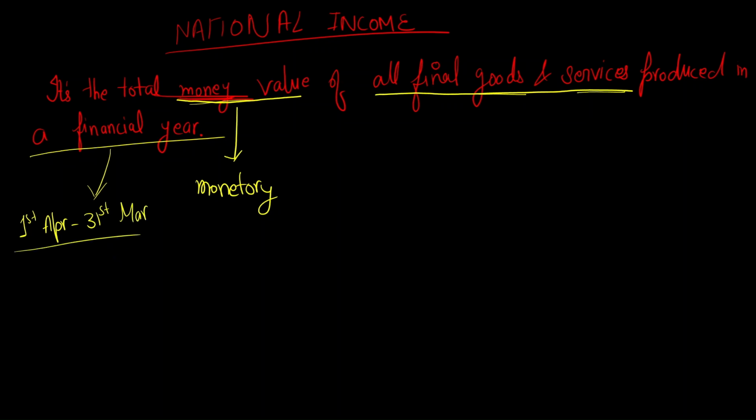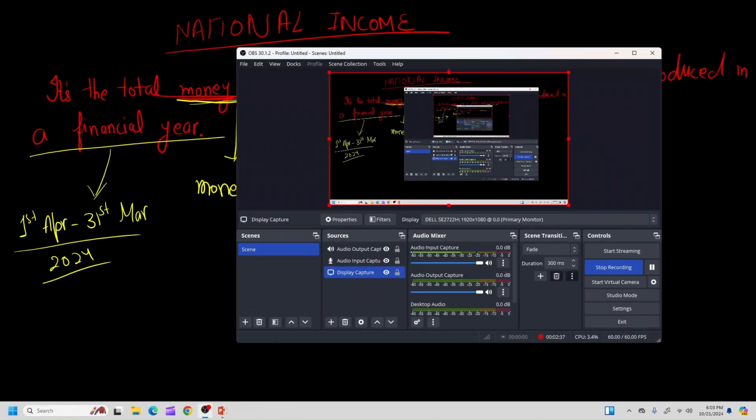So in a year, let's say 2024. If we are talking about national income of 2024, it is the total money value of all final goods and services produced in a financial year, that is produced from 1st April 2024 to 31st March 2025.